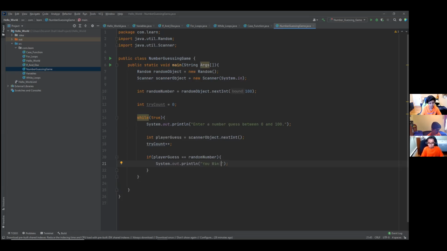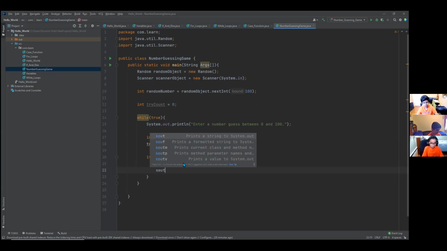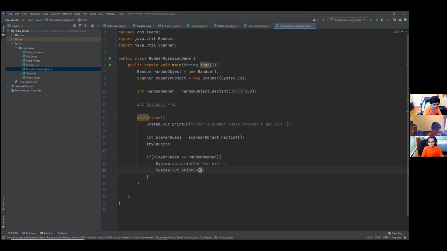And we also want to write one more thing, which is how many tries it took the player to guess the random number. So we're going to say it took you plus try count. Try count is always changing because it adds one each time. We're going to say tries.